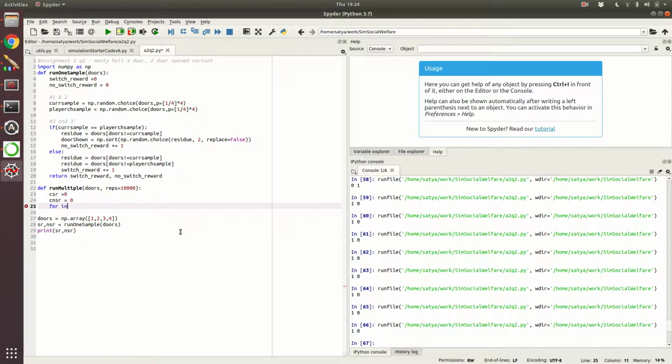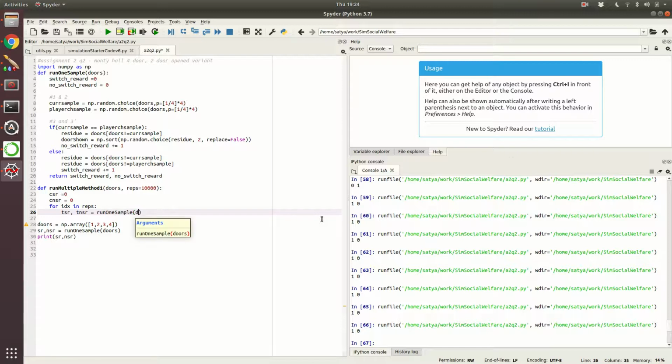So for idx in reps. Okay, idx is the index variable, we may not need it, but in any case, this is run multiple, method 1. So idx in reps. Now what you are going to do is run once. Run one sample and we will update temp switch reward and temp no switch reward. We will update this based on one run, one sample and doors.